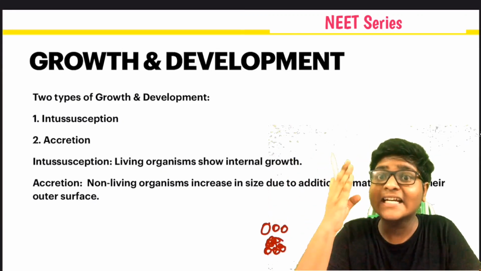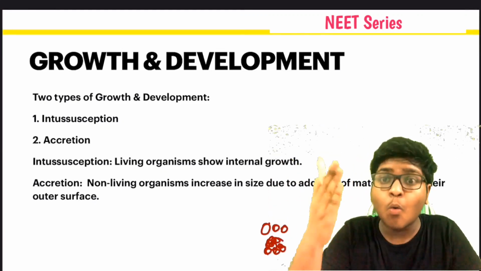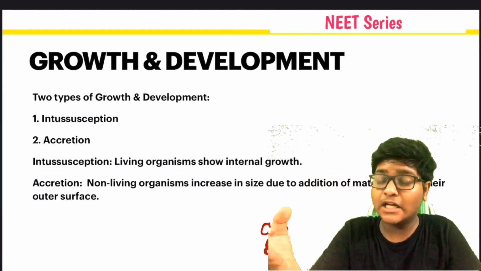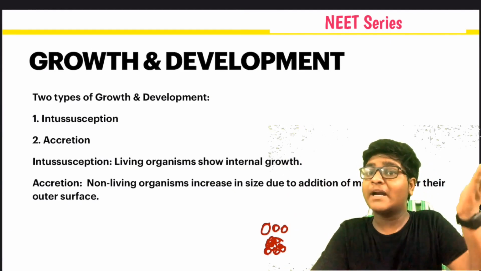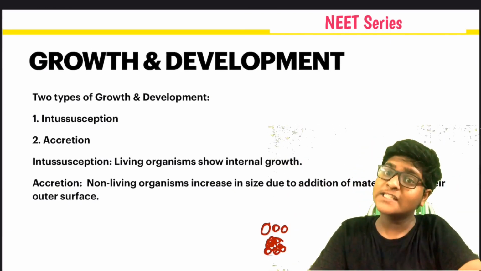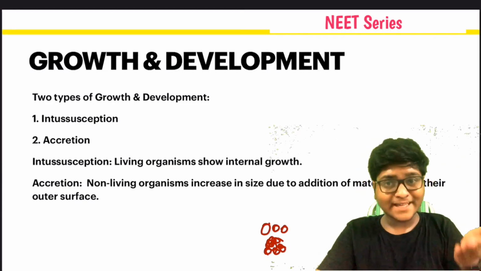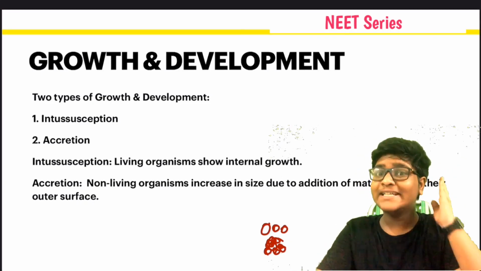It is seen in living beings: internal growth. What is accretion? In non-living things, external growth is shown. External growth is nothing but the addition of material over the surface of a similar body. It is seen in sands, rocks, mountains and all. Living beings only show internal growth.